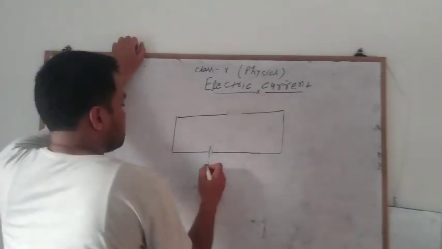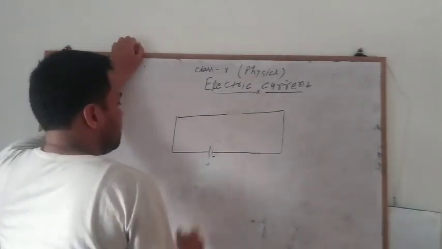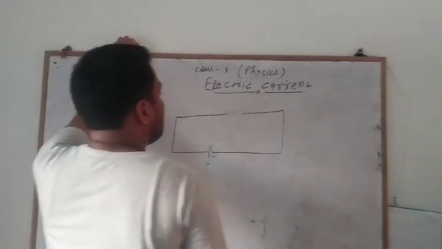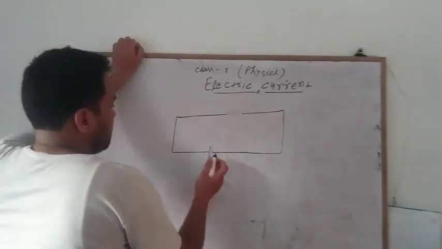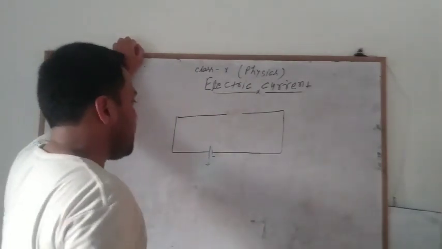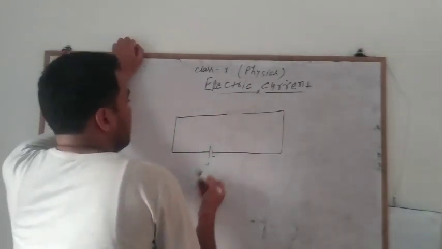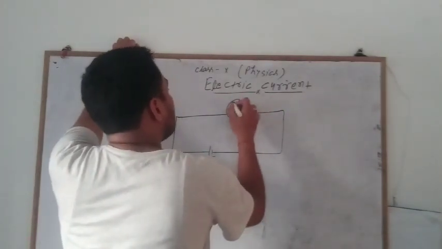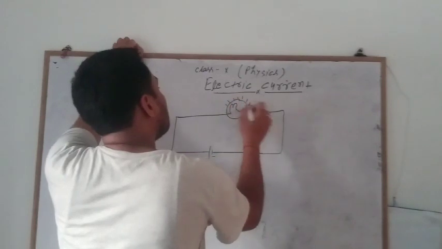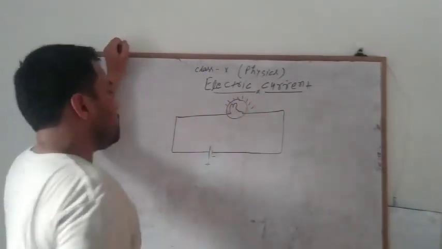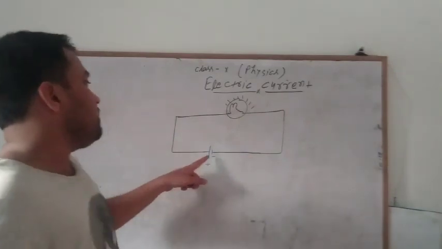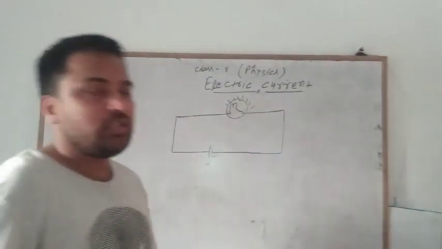This terminal is considered positive and this is the negative terminal. That means this terminal is at high potential and this terminal is at low potential. Here we suppose we apply a bulb, so this is a closed circuit and the bulb will glow. Why? Because this metallic wire is connected between the high potential and low potential.